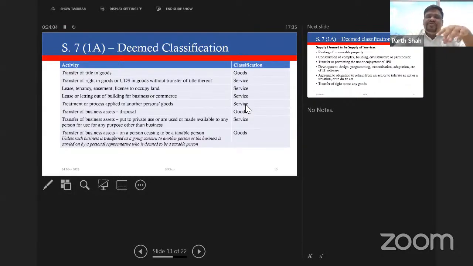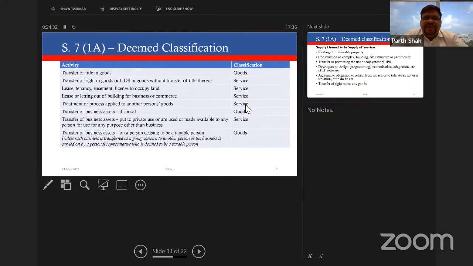Where there's a transfer of right to use any goods, it is deemed to be supply of service. Prior to GST, under VAT, with the 46th Amendment, the concept of deemed sales was introduced, and transfer of right to use goods was deemed to be a sale and subject matter of VAT levy. But under GST, it is deemed exclusively to be a supply of service, and therefore GST is leviable as if you have supplied some service.